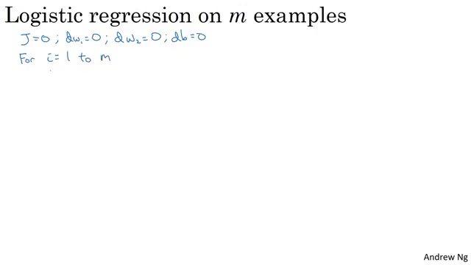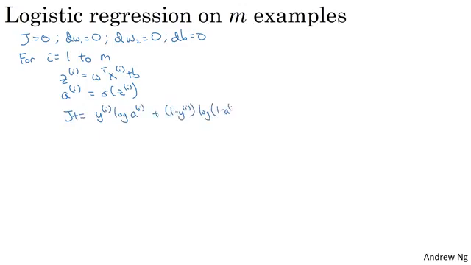All right, so here's what we do. For i equals 1 through m, so m is the number of training examples, we compute z^(i) equals w transpose x^(i) plus b. The prediction a^(i) is equal to sigma of z^(i), and then let's add up J. J plus equals y^(i) log a^(i) plus (1 minus y^(i)) log (1 minus a^(i)), and then let's put a negative sign in front of the whole thing.